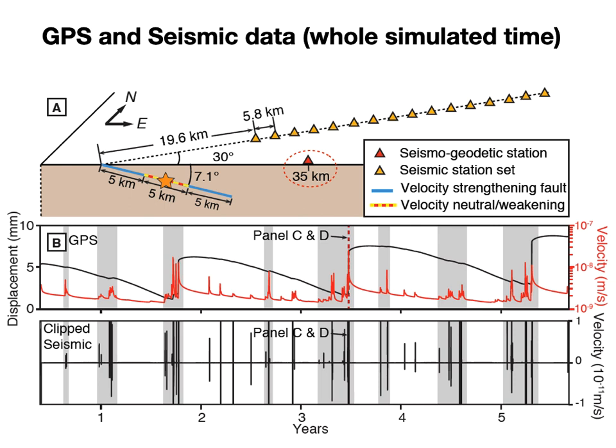So the upper panel of figure B shows the GPS data, and the SSEs are clearly recorded. And the lower panel is the simulated seismograms. And we can tell that the seismic signals are more active during SSEs, even though it is hard to distinguish the arrival due to the clustering of the fast events in time.